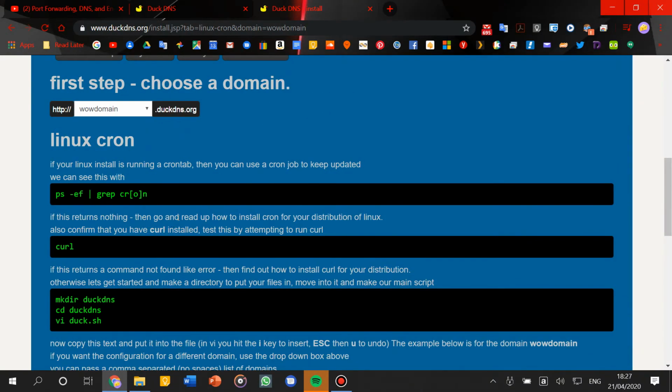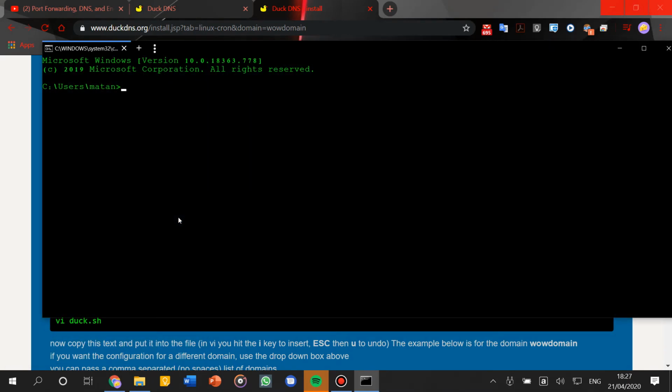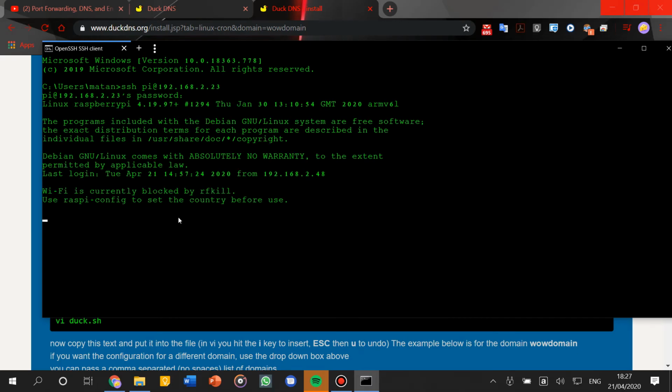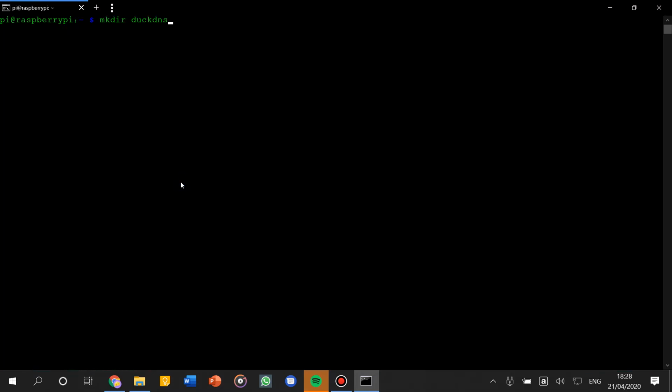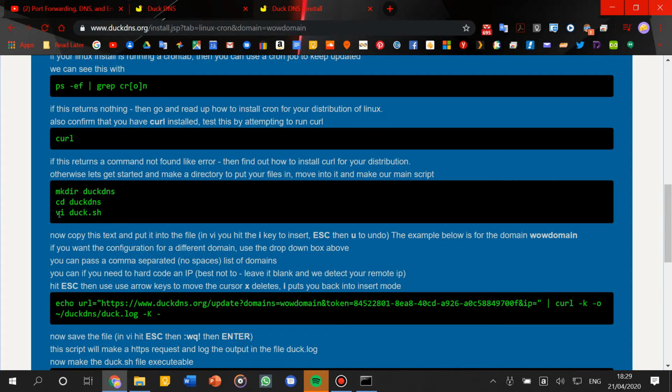Let's open an SSH session to our Raspberry Pi. Let's type the password that we have set up. Let's start with this command, mkdir duckdns. Now let's change into this directory. Now we are going to create a file called duck.sh. I'm gonna use the nano editor instead of vi.